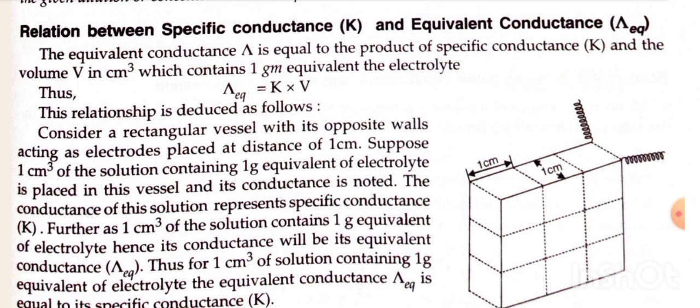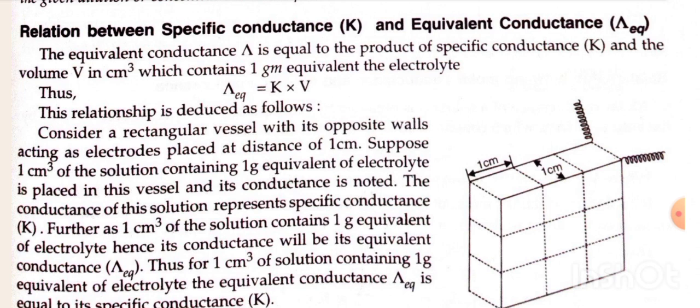Consider a rectangular vessel with its opposite walls acting as electrodes placed at a distance of 1 centimeter. Suppose 1 centimeter cube of the solution containing 1 gram equivalent of electrolyte is placed in this vessel and its conductance is noted.